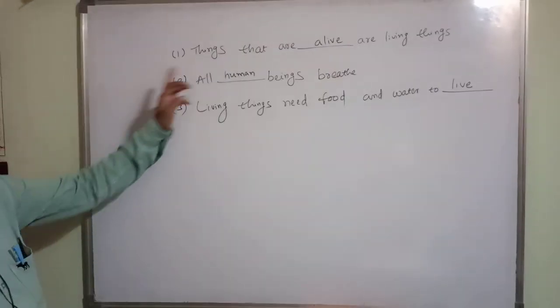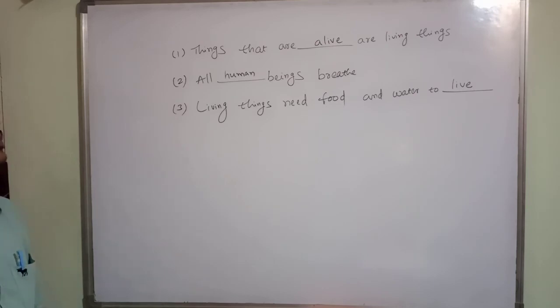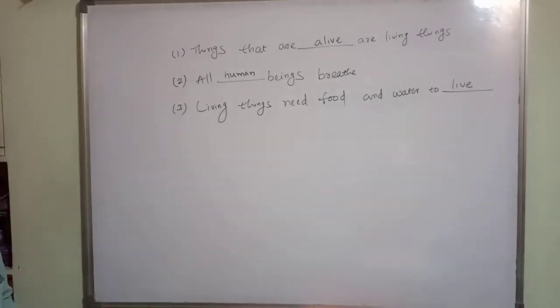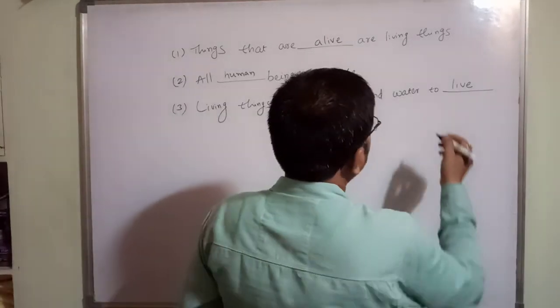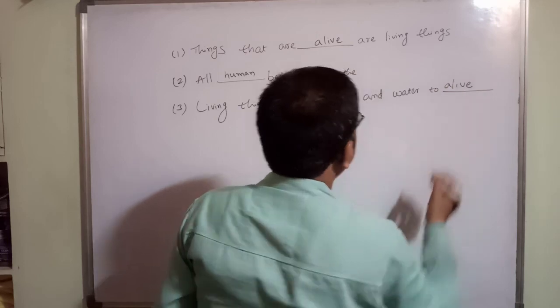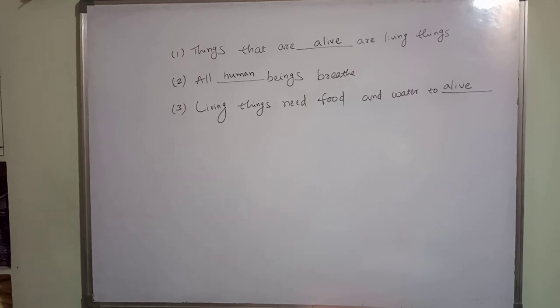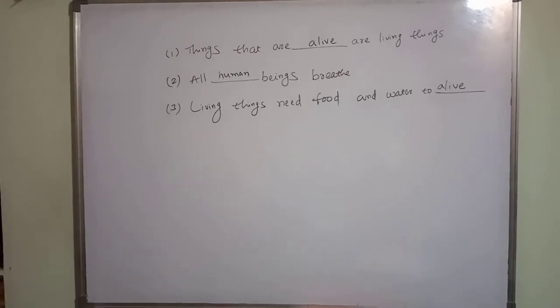So things that are alive are living things, all human beings breathe, and living things need food and water to live. Or alive, to stay alive is better. Living things need food and water to stay alive. Clear? So that is the answer for this. The remaining answers for the fill in the blanks we will discuss next class. Okay.